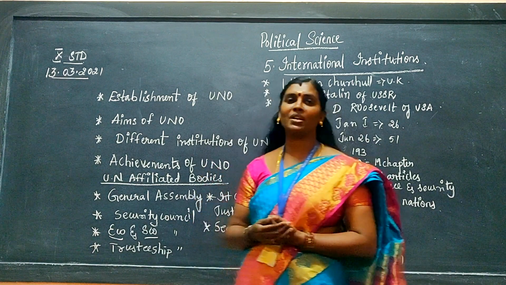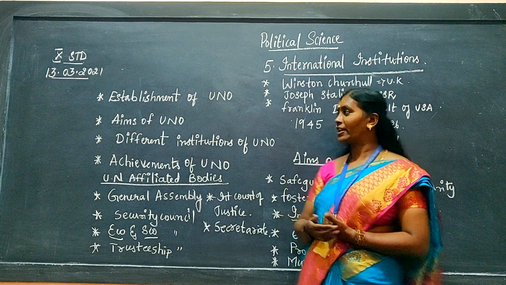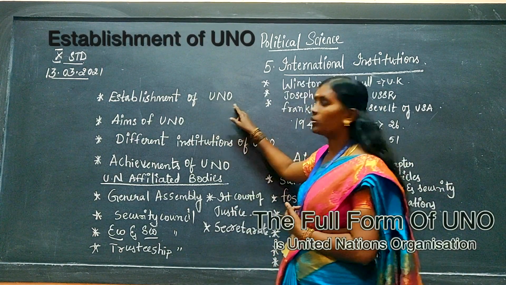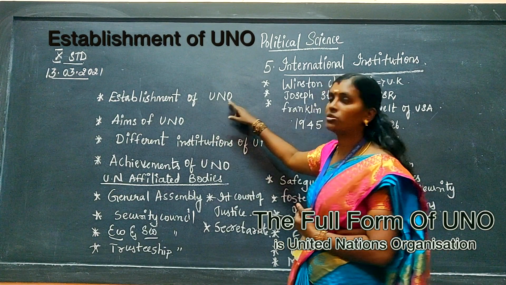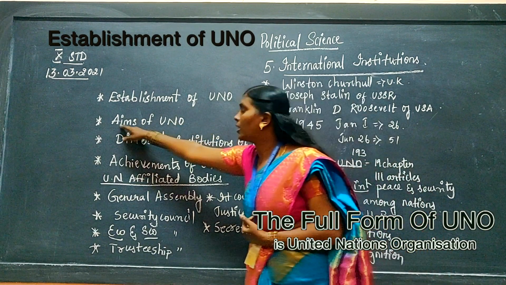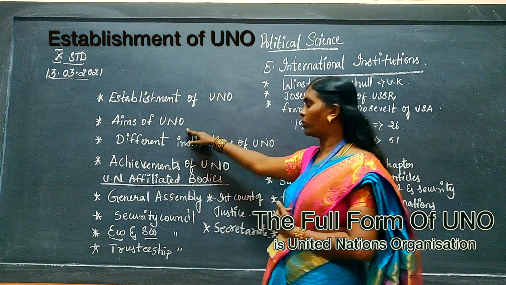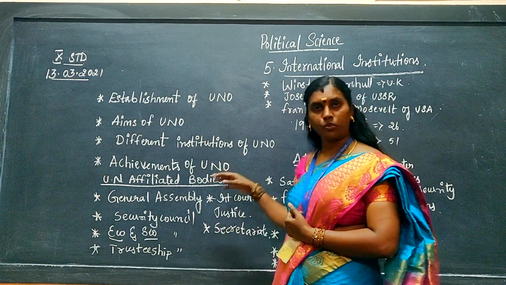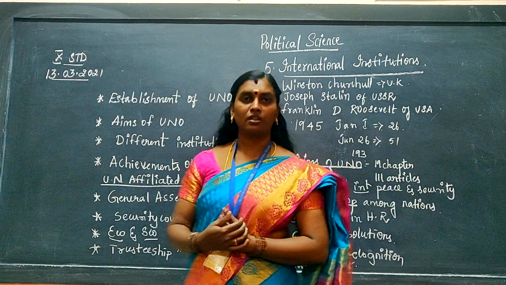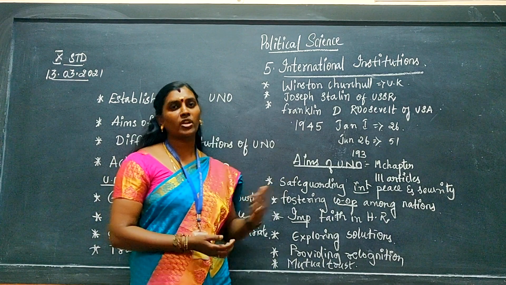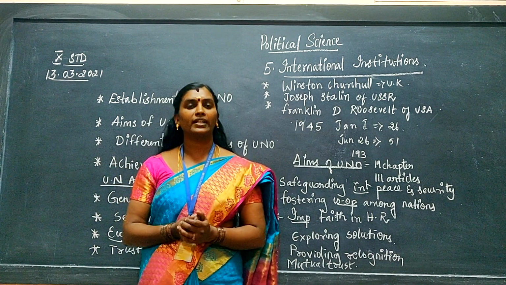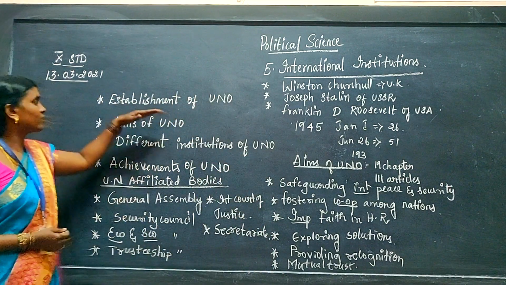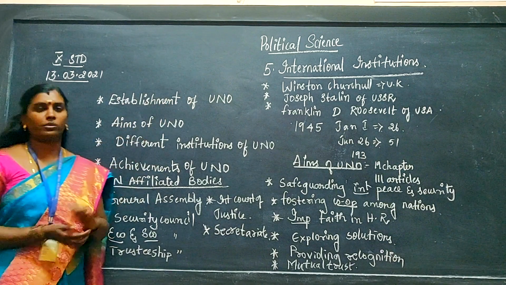Okay, so today I will start my class, and the first topic I am going to explain is the establishment of UNO. What is this UNO? It is called the United Nations Organization, and I will explain the aims of UNO, the different institutions of UNO, and the achievements of UNO. This chapter is important for your essay, and it is an important chapter where you are going to learn about the international parliament. So the first point is the establishment of UNO.